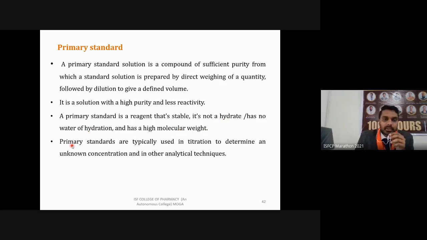Then primary standards are typically used in titration to determine an unknown concentration and in other analytical techniques. As I have already told you, these are mainly used in titrations. We have a solution which we have to determine, the analyte, then we are going to titrate it against these primary standards, because these are of known concentration. Based on how much of this primary standard reacts with that analyte, we are going to calculate our analyte.